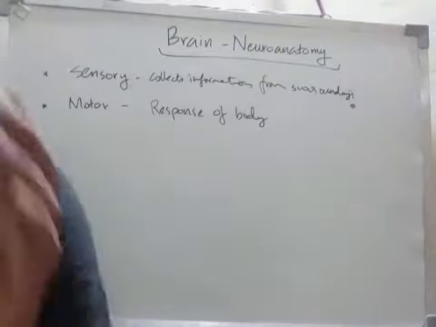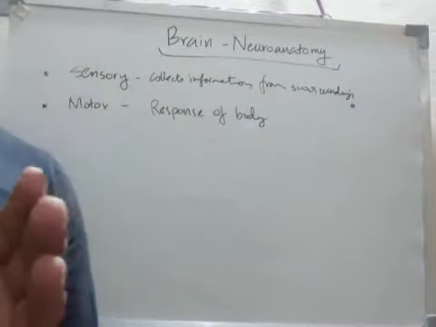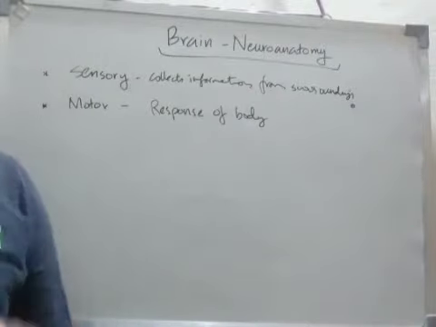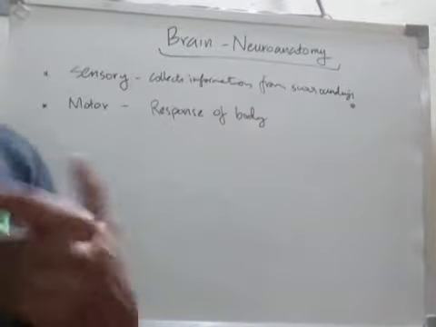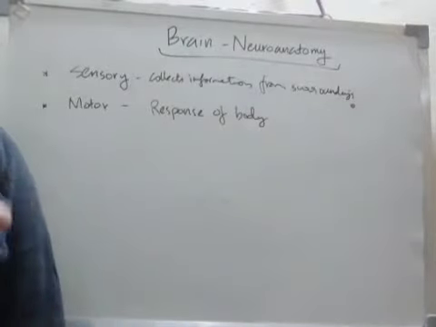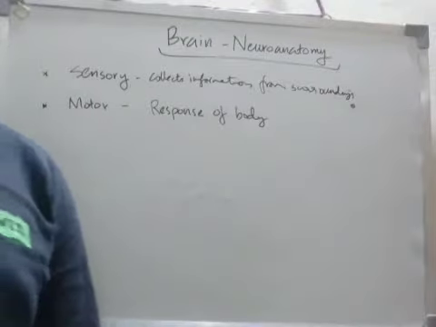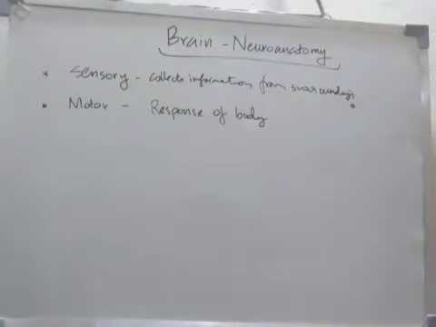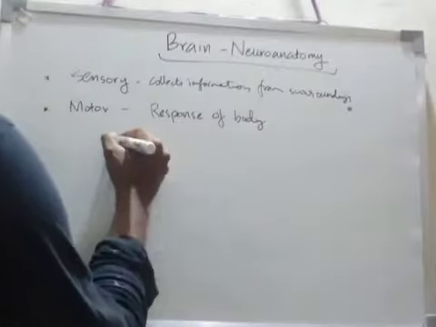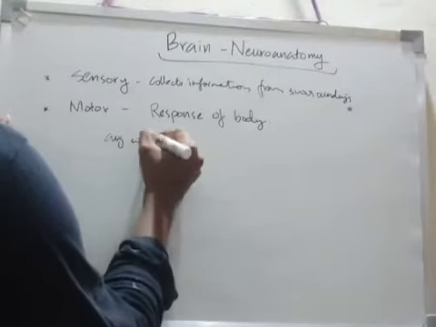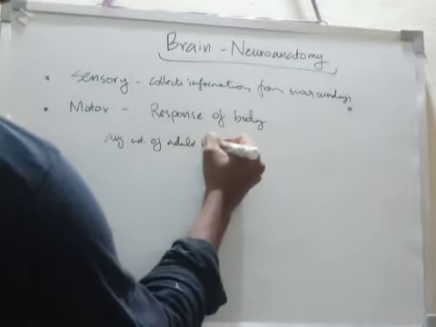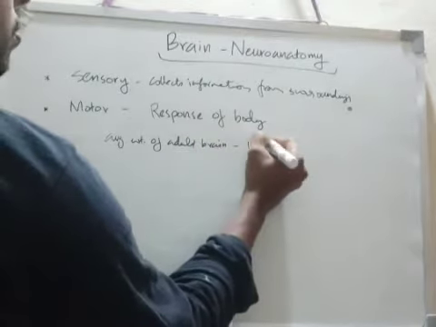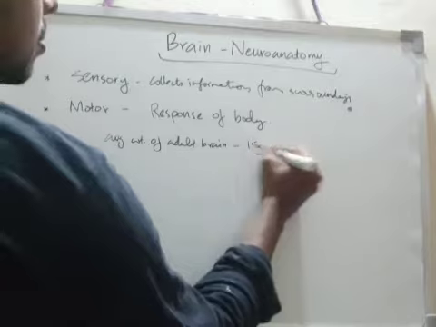The average weight of the adult brain in air is 1500 grams.